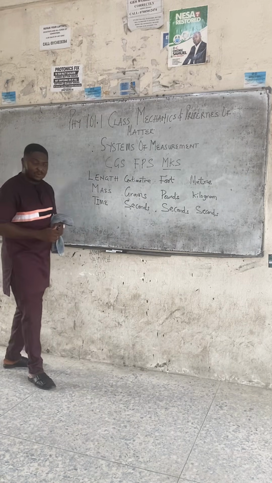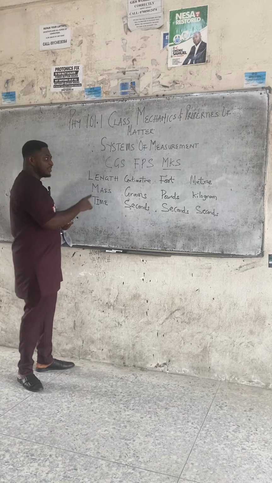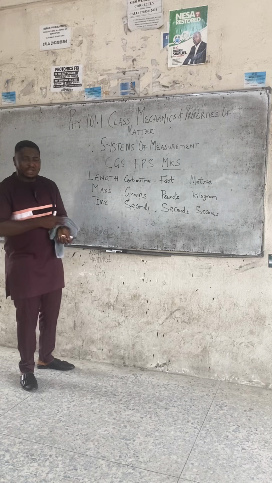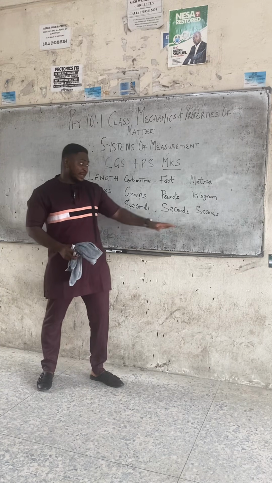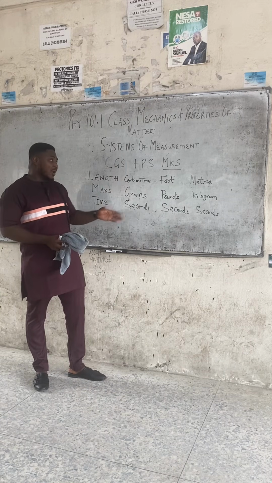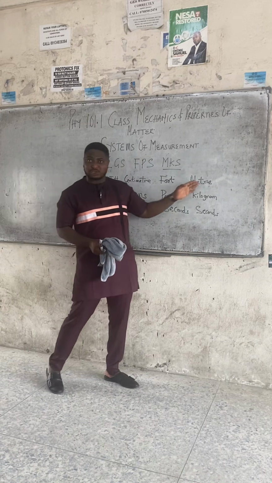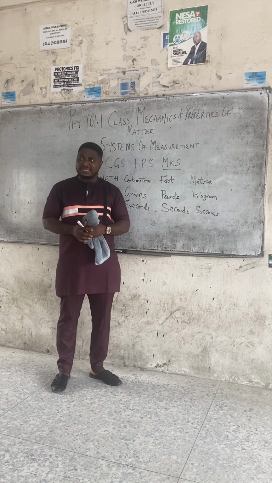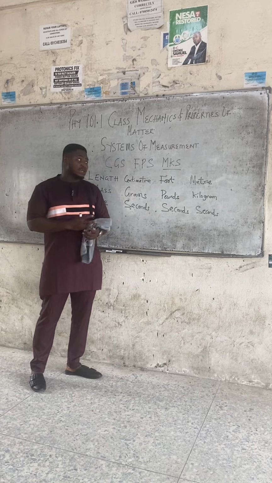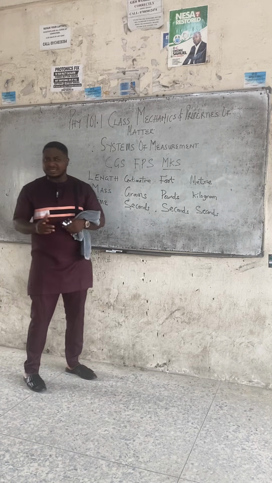Now, among these three systems of measurement, the most accepted system was the MKS, whereby length is measured in meter, mass in kilogram, time in seconds. So while solving in physics, if your time is given in minutes or hours, always convert to seconds. If your mass is given in grams or pounds, always try to convert to kilogram. If your length is given in centimeter or foot, always try to convert to meter, because meter is the most universally accepted system of measurement. And in your exam, you could be asked which of the following systems of measurement is the most universally accepted? It is the MKS.